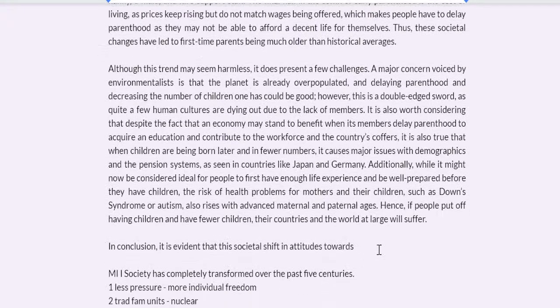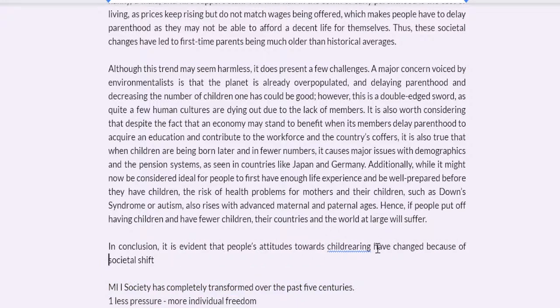Good. This societal shift in attitudes towards children. Well, it's not an attitude towards children. Maybe I'll change that. People's attitudes towards child rearing are an obvious result. Well, I already said that. I don't know why they want me to put it as two different words. It's fine, it's normal. People's attitudes towards child rearing have changed because of societal shifts.